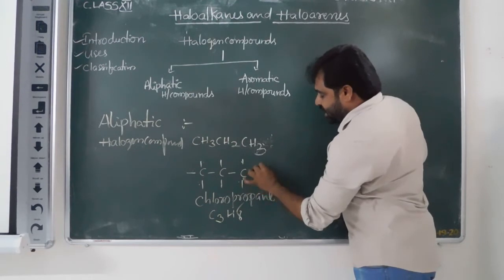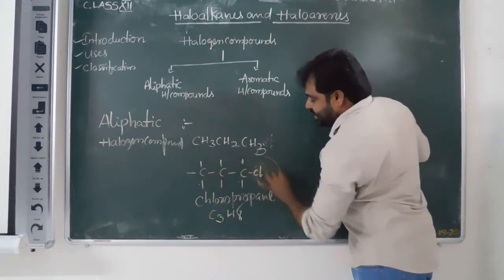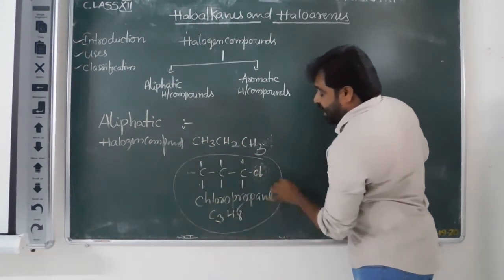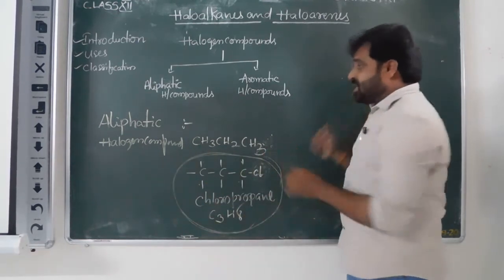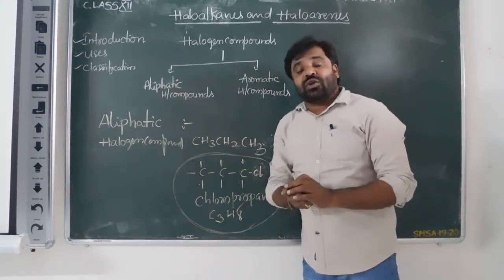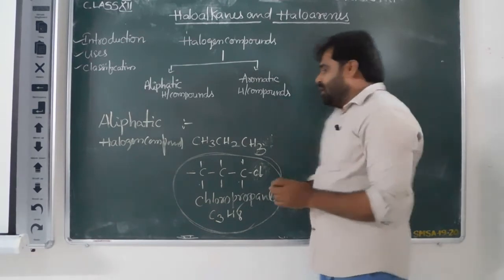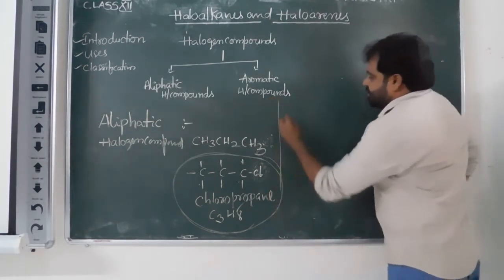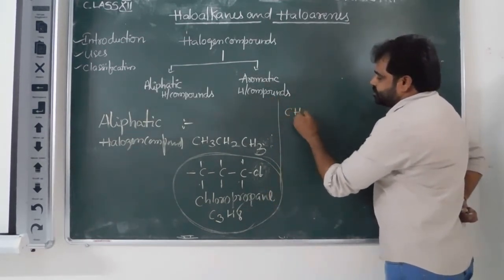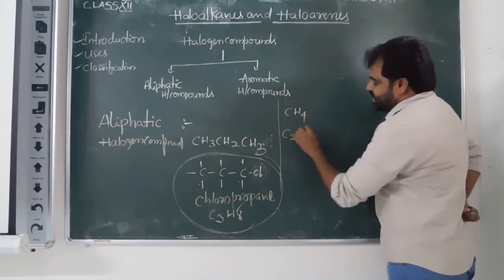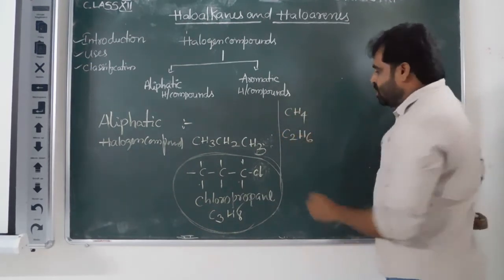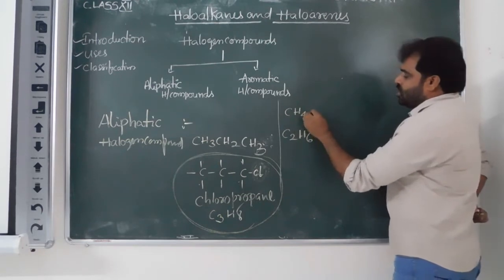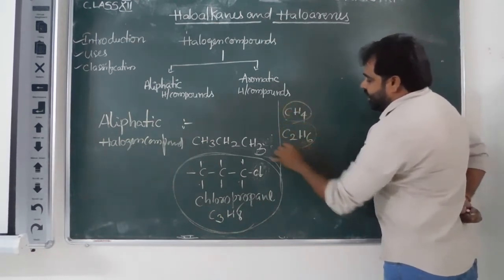Because halogen is present in this aliphatic hydrocarbon. Clear? Like methane, ethane, C2H6, these are also aliphatic hydrocarbons.